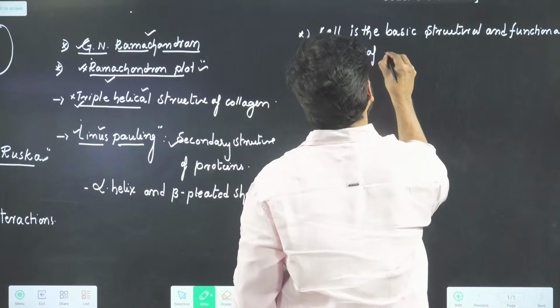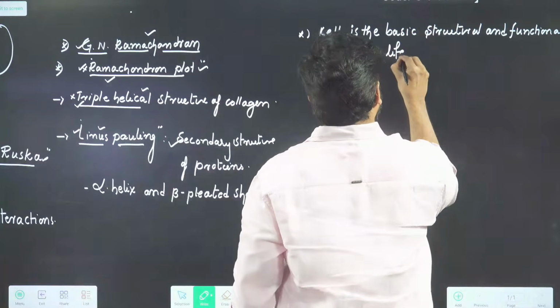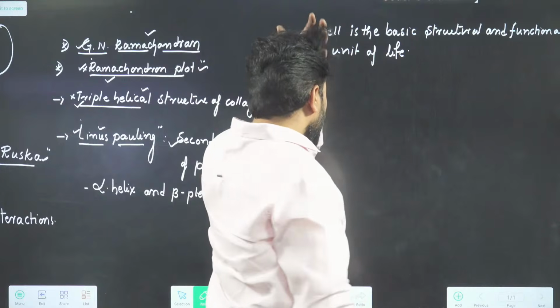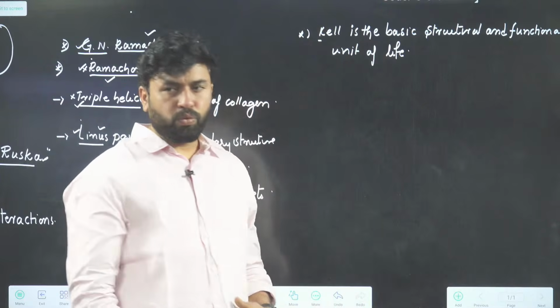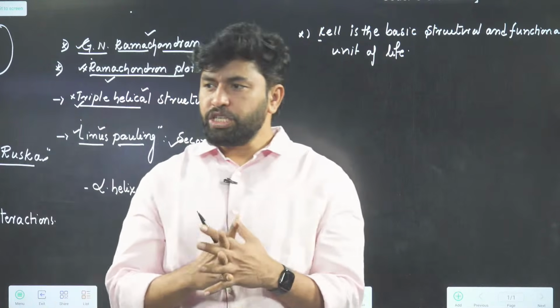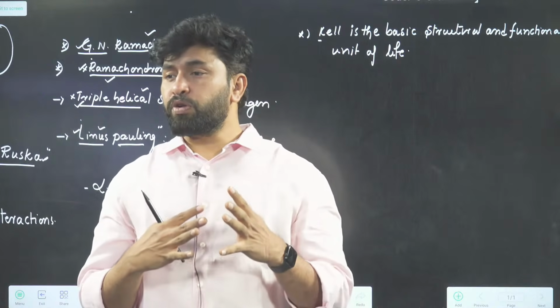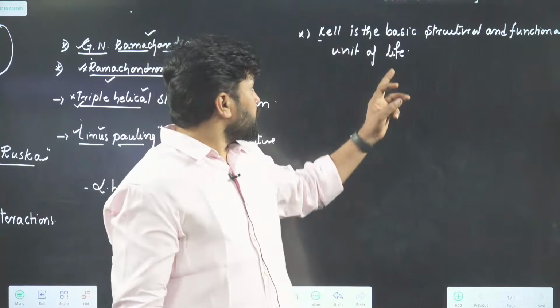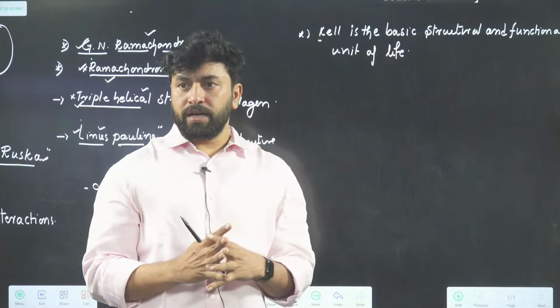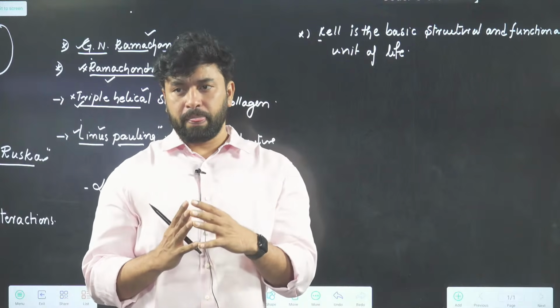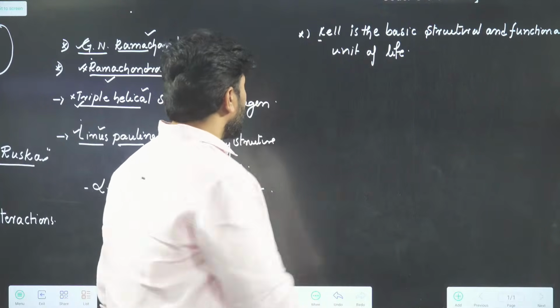We believe that the cell is the structural and functional unit of life. Why? What evidence can you provide that the cell is the structural and functional unit of life? For that, some statements.